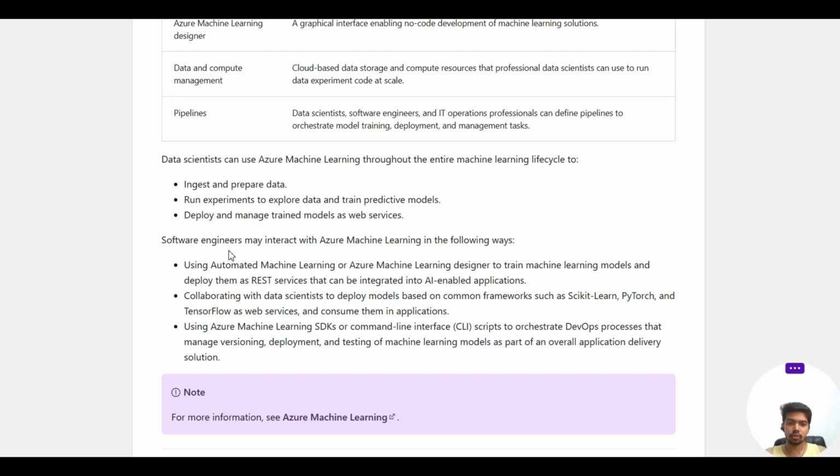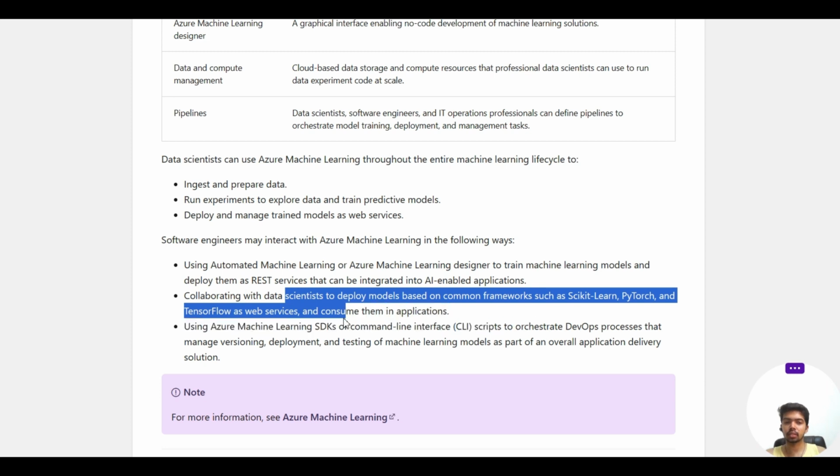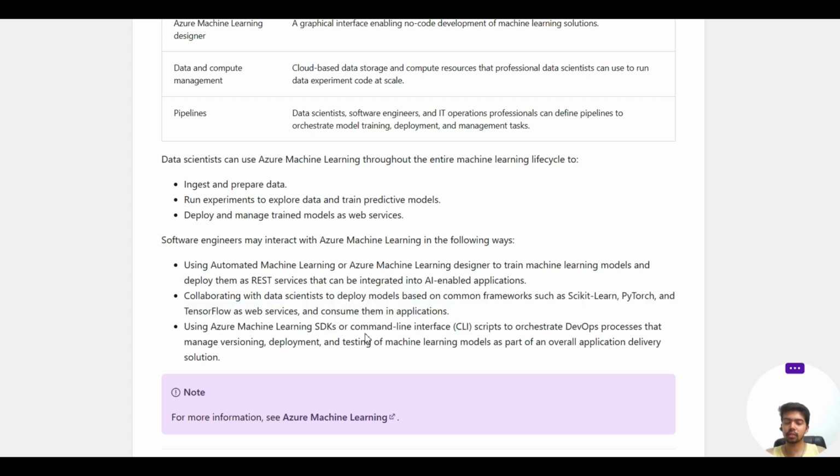Okay, then software engineers may interact with Azure Machine Learning in the following ways. So this is how data scientists were interacting, and this is how software engineers will interact. They use automated machine learning and Azure Machine Learning designer to train machine learning models and deploy them using REST services that can be integrated into any AI-enabled applications. And then collaborating with data scientists to deploy models built on common frameworks like scikit-learn, PyTorch, and TensorFlow as web services, and consume them in applications.